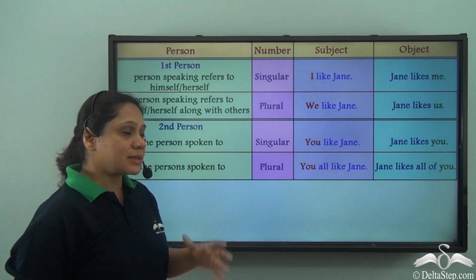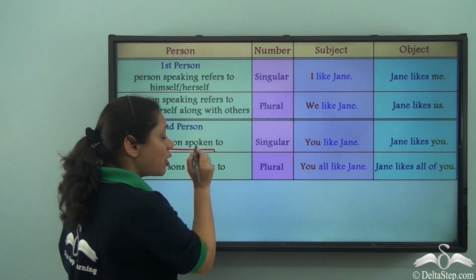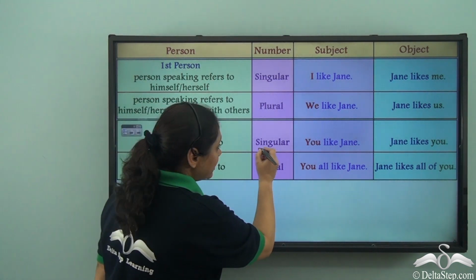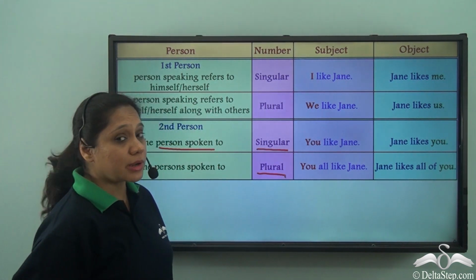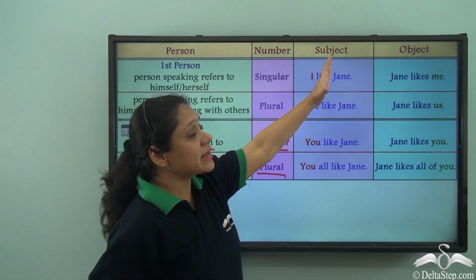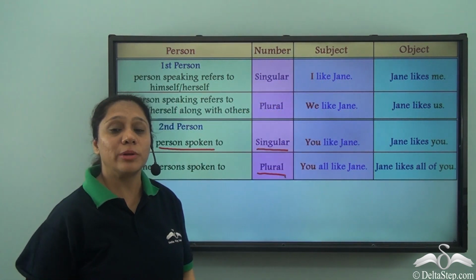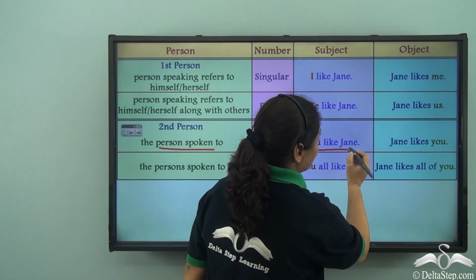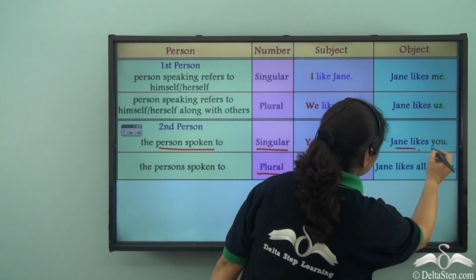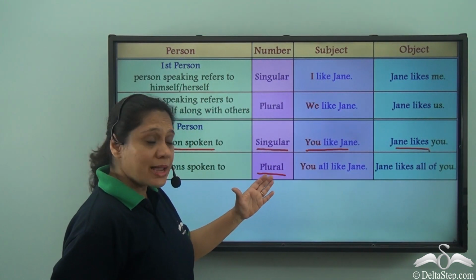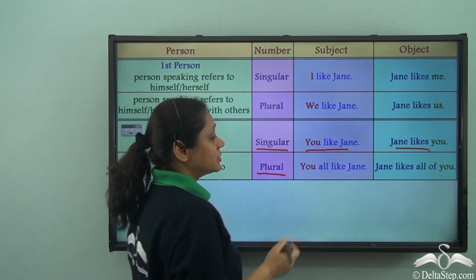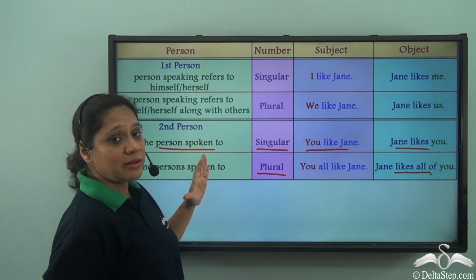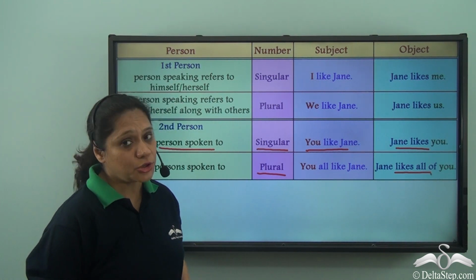Now the second person means the person spoken to. Now in case of the second person, whether it is singular or plural and whether it is subject or object, we have only one pronoun and that is you. So you like Jane, Jane likes you. Or in the plural case, you all like Jane, Jane likes all of you. So in the second person, we have only one pronoun, you.